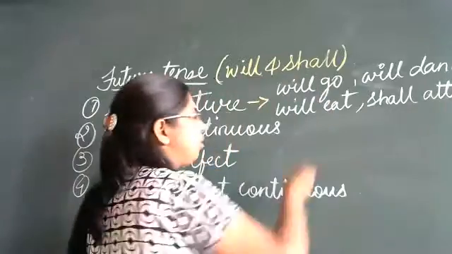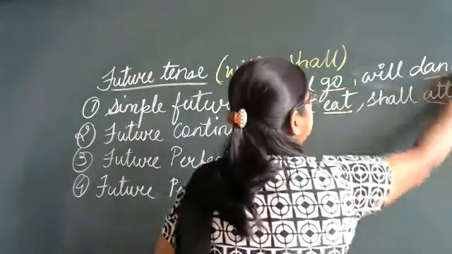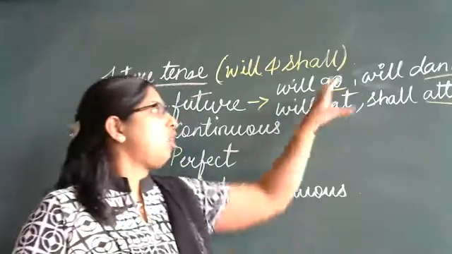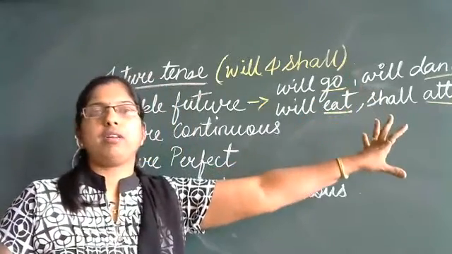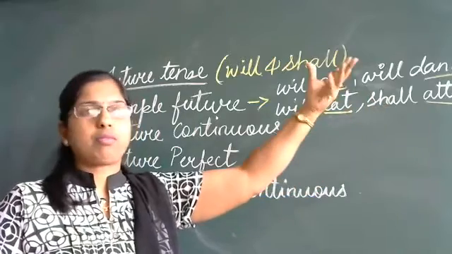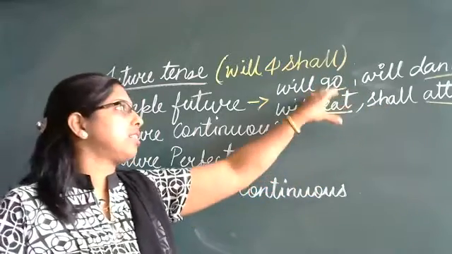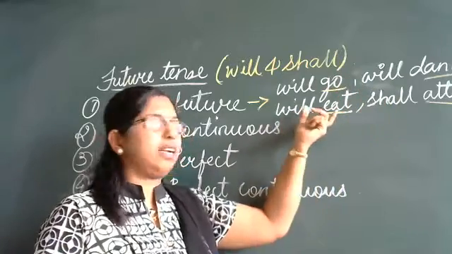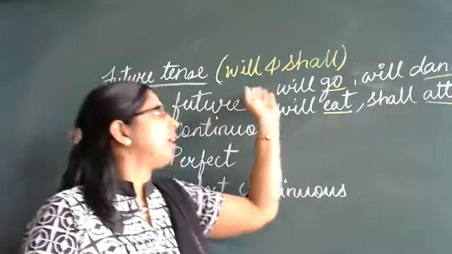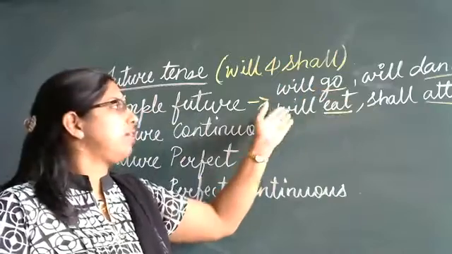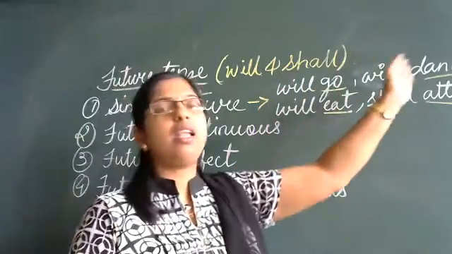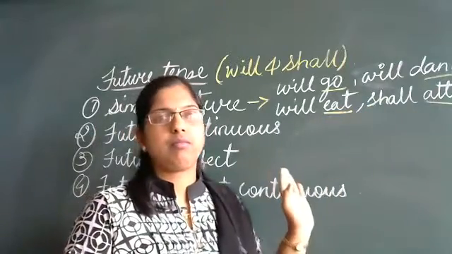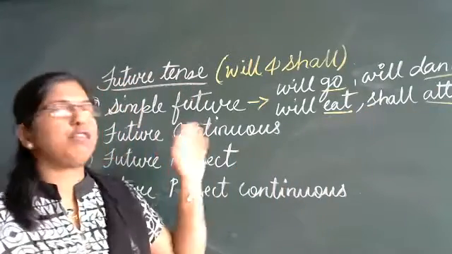So what are these? Go, eat, attend, dance. These are the verbs which are in the present form. We have not changed any verb form here. Neither are the verbs in past tense, they are all in the present tense. We have only added will and shall. I will go. She will eat. They will dance. We shall attend. So this gives us the simple future tense.